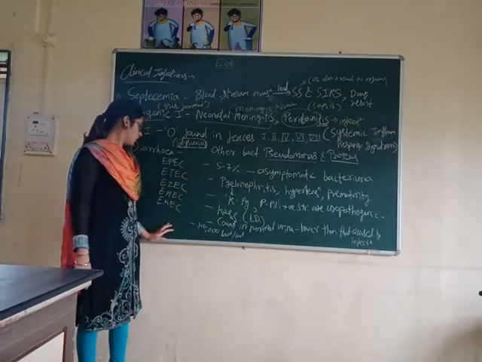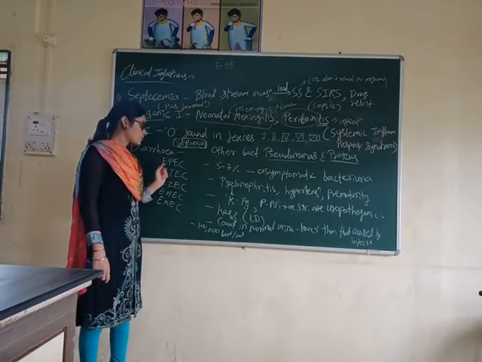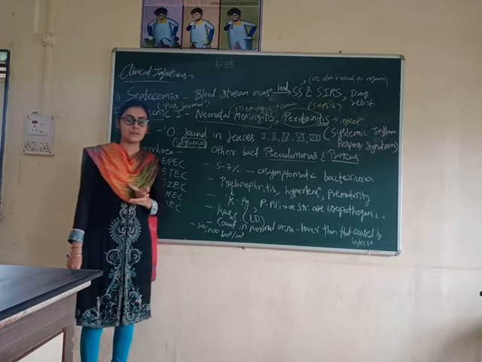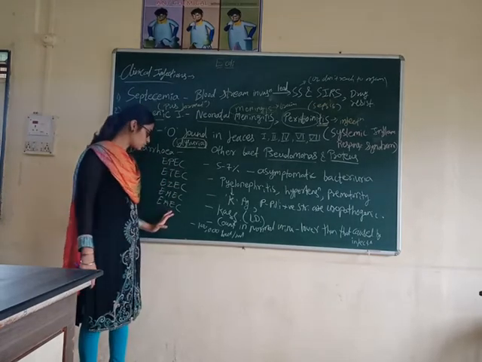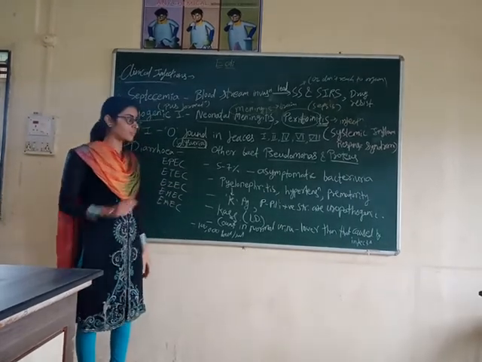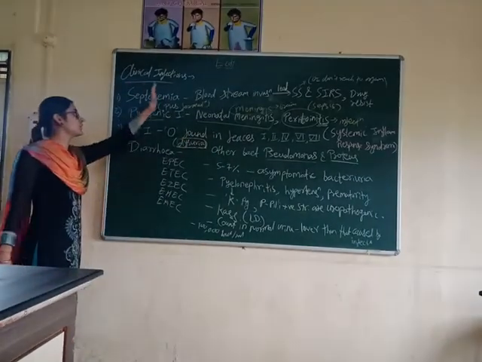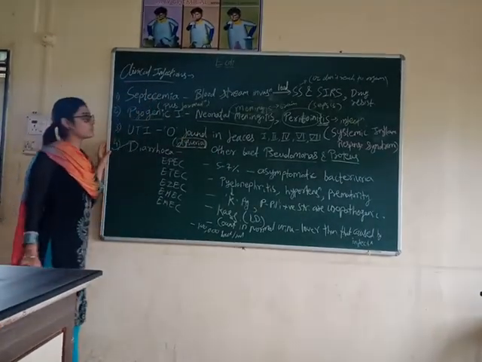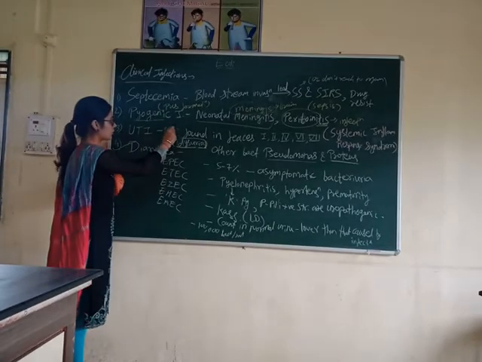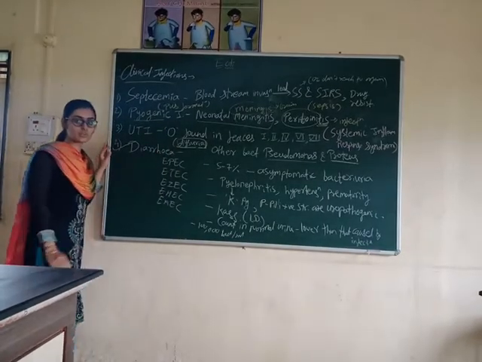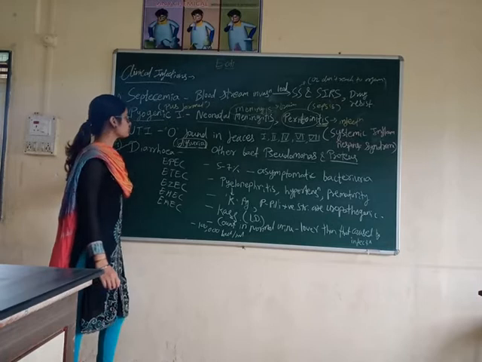That was the cause of the diarrhea. The 5 pathogenic E. coli that we have seen. Now in today's video we are going to discuss the remaining 3 types of clinical infection: septicemia, pyogenic infection, and UTI, that is urinary tract infection.